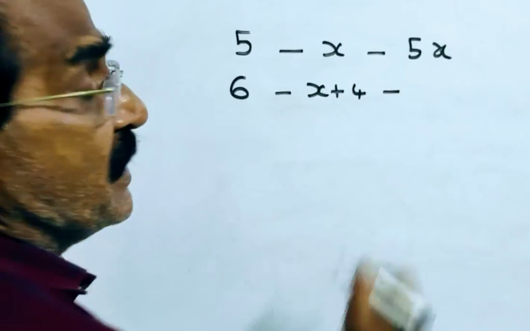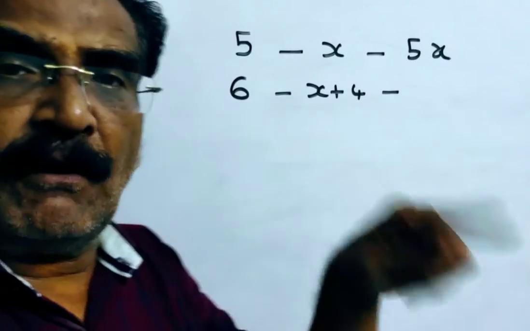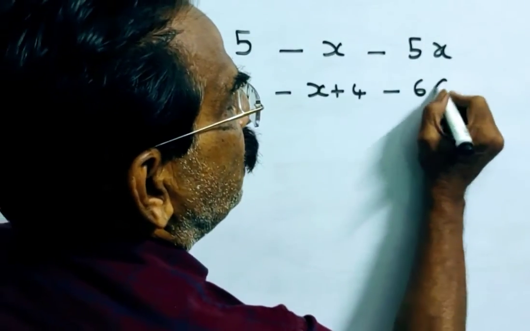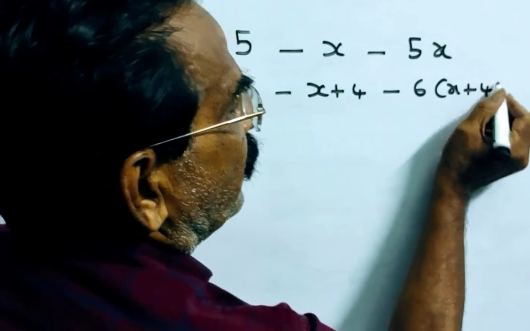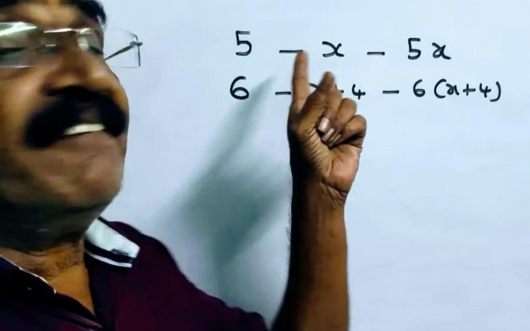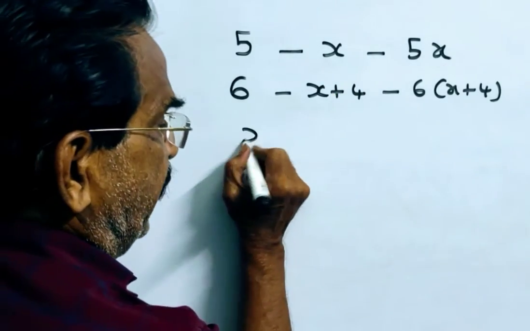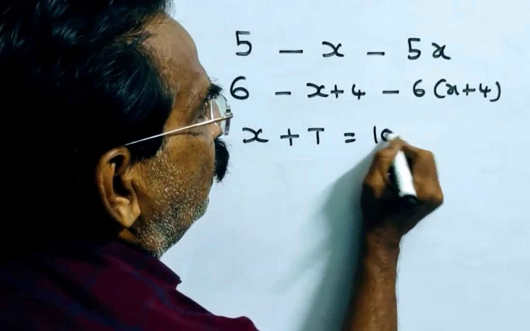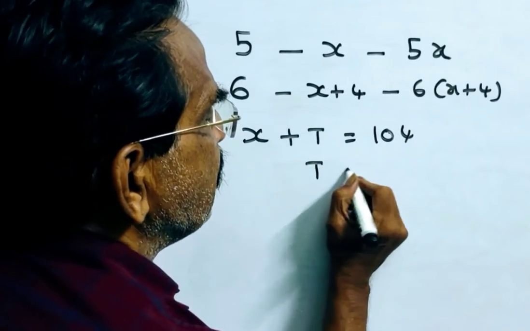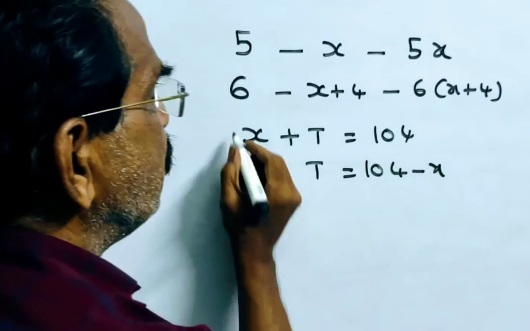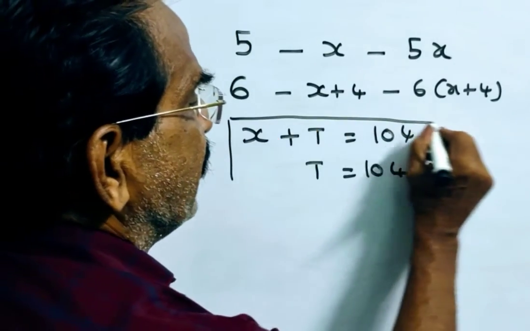So now the sum of the weight of all the 6 members, that is including the teacher, is 6 into x plus 4. Friends, it is also given that the average of all the 5 students plus teacher is equal to 104. It implies teacher is equal to 104 minus x.